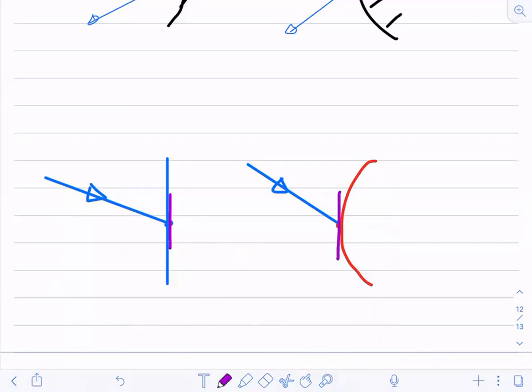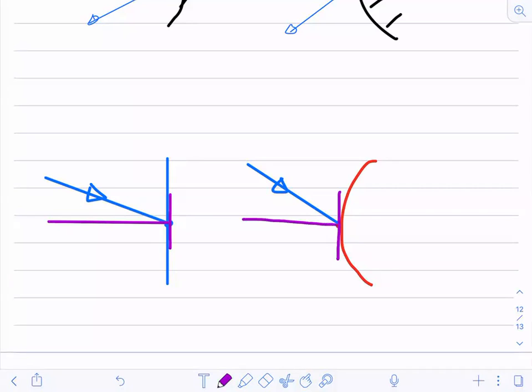If you can draw the tangent, now assume that tangent to be the mirror. For that ray, those tangents will be acting as a mirror now. Now draw the normal, like this.